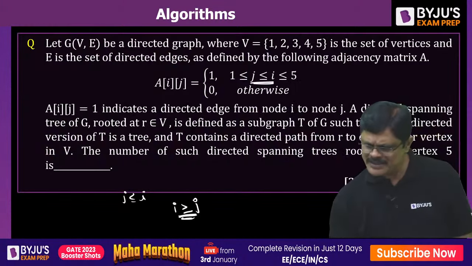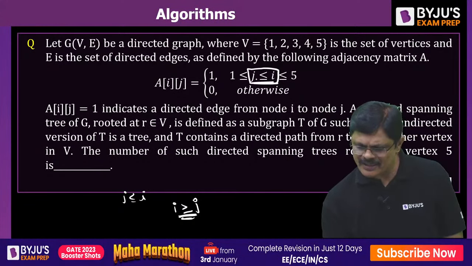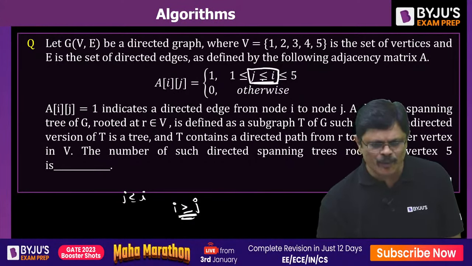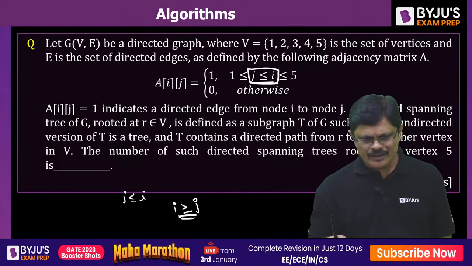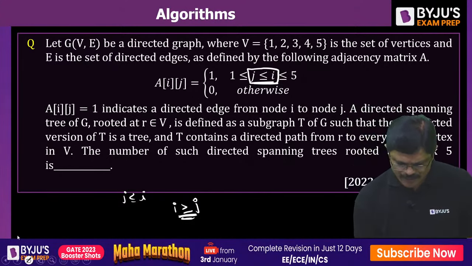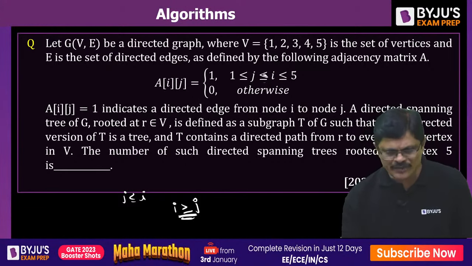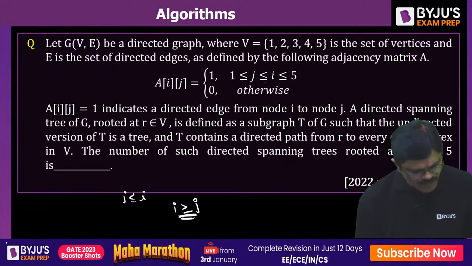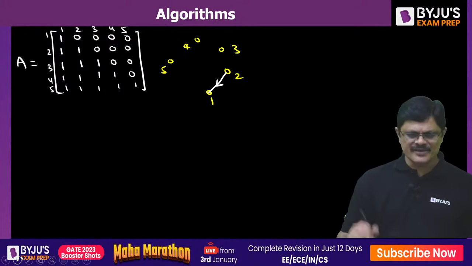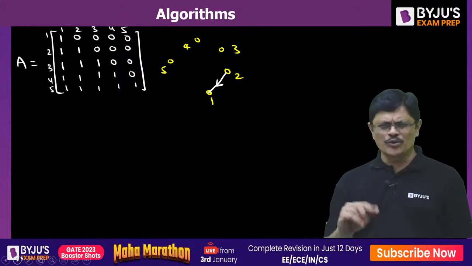No, sir. J less than or equal to I is there. See, I am solving this. Suppose if we give that, that also can be solved, sir. But let us see this first. So 2 to 1, 2 to 2, ignore it.